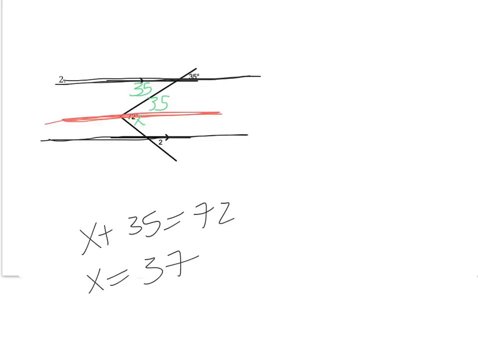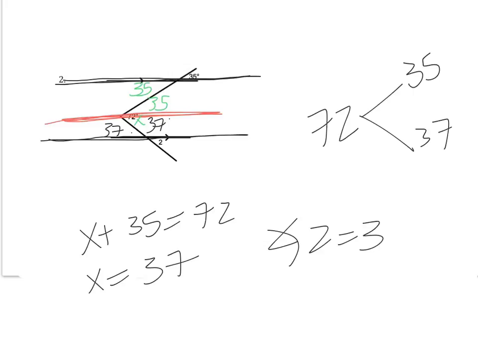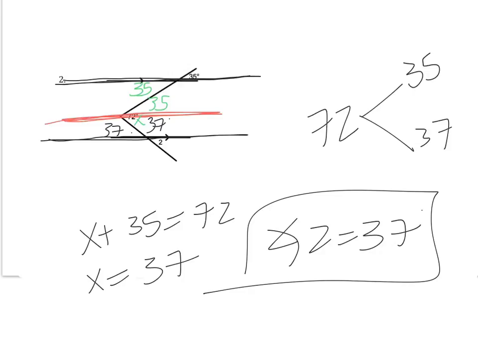Again, I am taking this 72 degree angle and I'm splitting it up into two different parts. One that's 35 and the other that's 37. So now I know that this angle up in the corner is 37. And I can use the fact that we have alternate interior angles to figure out what this angle is. And now this is 37. So now I know that angle 2 is in fact also 37 degrees. Again, a little tricky using these auxiliary lines, but that's what we need to do in order to solve it. Let's take a look at the next page.